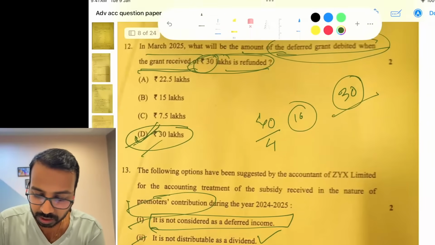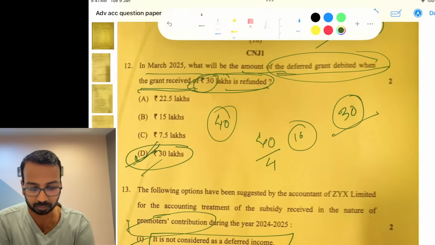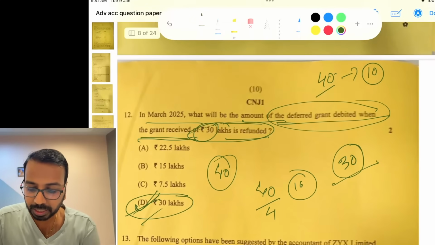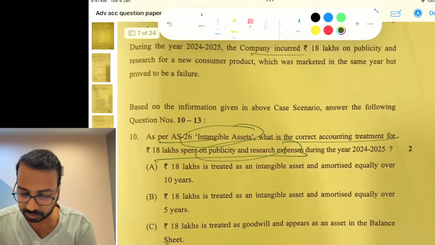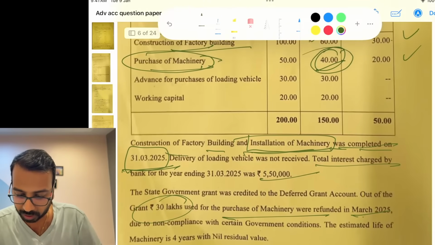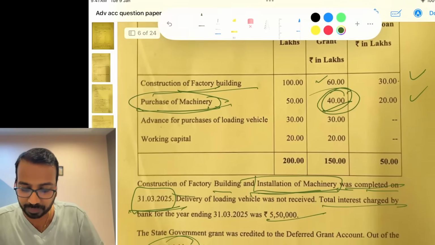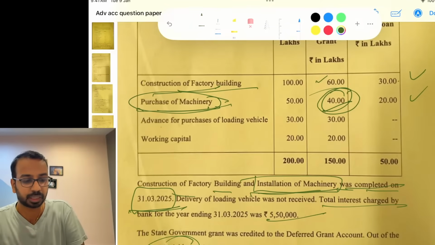Nothing has been transferred and you have to debit the entire 40 lakhs to the grant account. Okay, but assuming depreciation is charged, the dates are roughly not correct here. That is what I can say. Assuming they purchased the machinery and depreciation was charged, then we can consider that way.